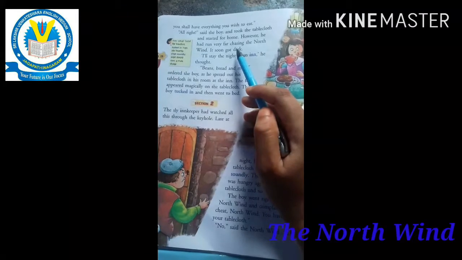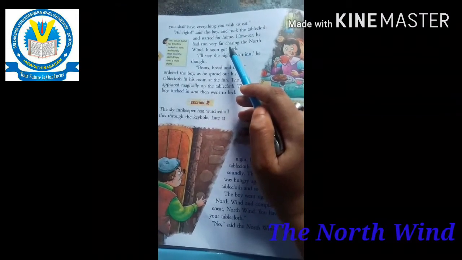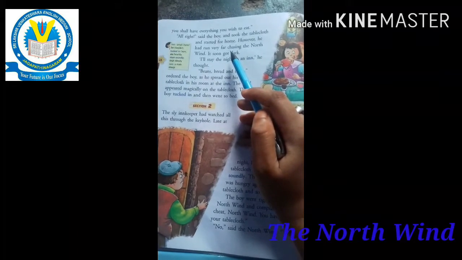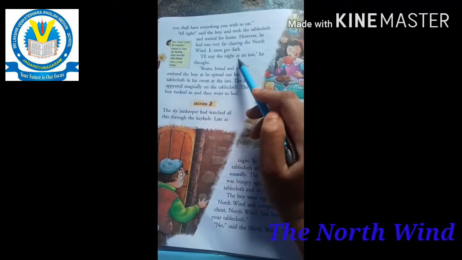It's dark. Dark means night time, so it is very late at night. He did not want to go home, so he thought, "I will stay the night at an inn."